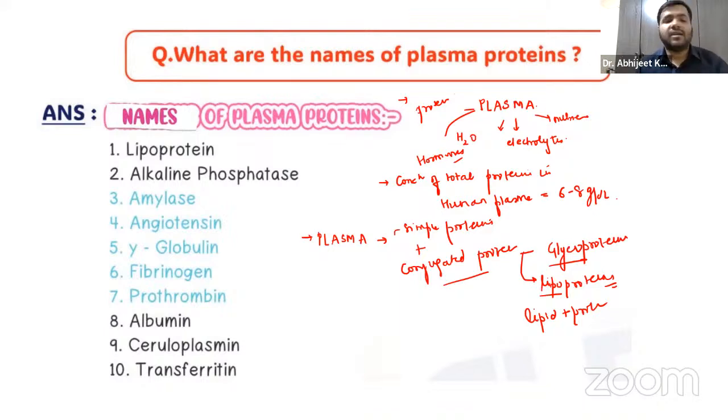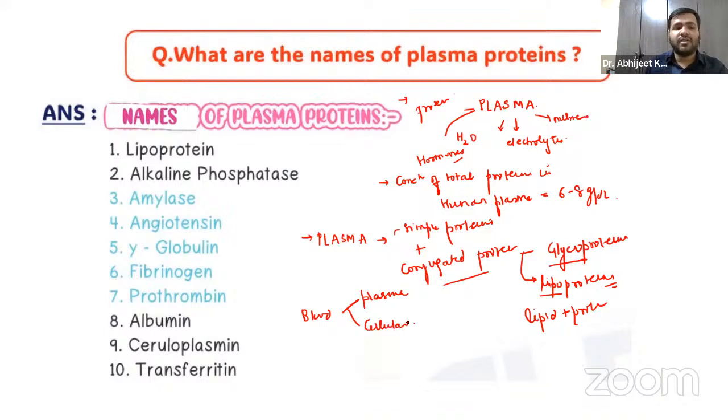So that is regarding the plasma proteins, right? Plasma proteins are not only the simple ones, but we have the conjugated proteins also. And we have discussed two of them earlier, the glycoproteins and the lipoproteins, right? Apart from that, you already know we have the blood, and blood contains two components, the plasma that we have already discussed, and the cellular component.